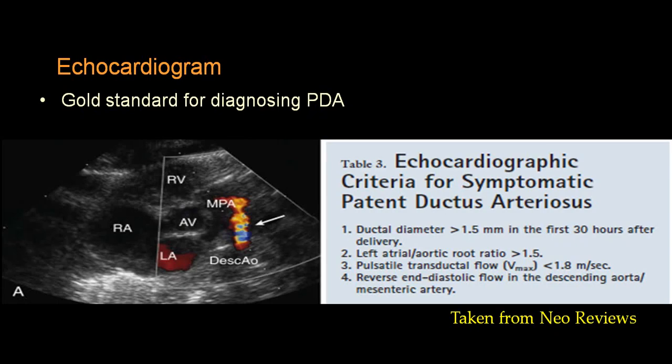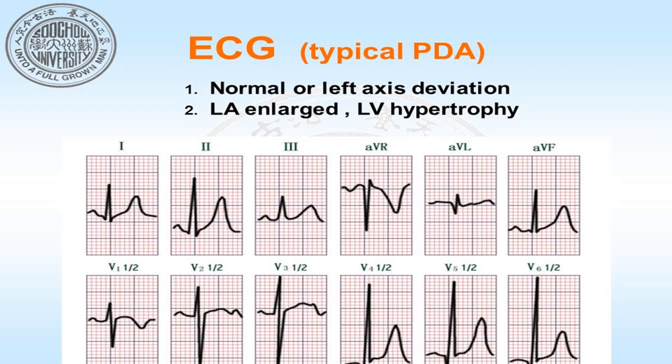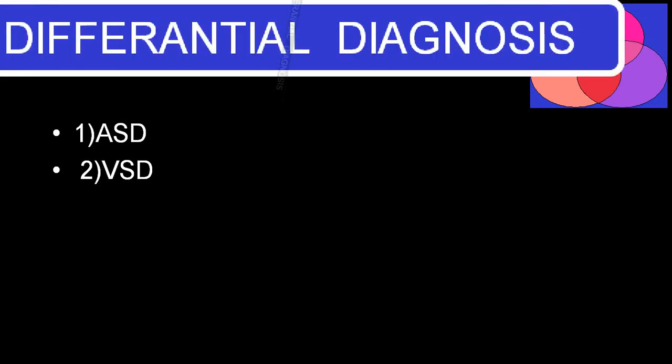And echocardiography will give you a lot of idea regarding the site, size, variety of patent ductus arteriosus, pressure gradients. You will also be able to know the size of the patent ductus arteriosus. Other abnormalities also you can detect by ultrasonography, or we call it echo. ECG will show you more of LA and LV, and once the right ventricle starts hypertrophy, you will have signs of BVH. You will have to differentiate from ASD and VSD and other congenital anomalies.